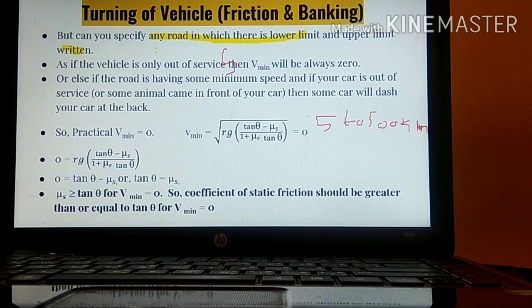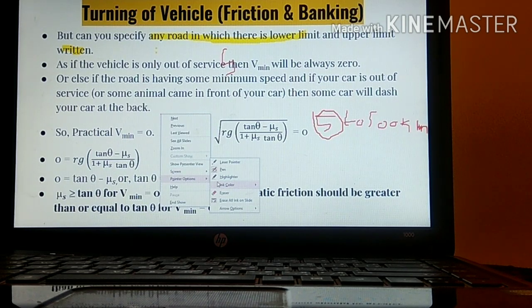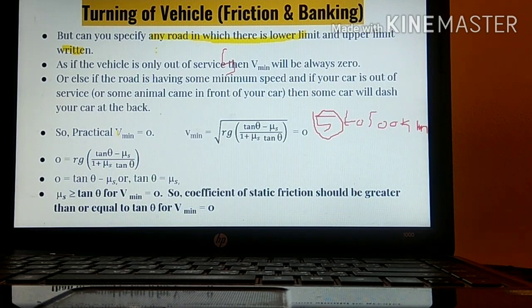but if the speed of the car is 0 meter per second, if the car is not moving, if the vehicle is out of condition, or if any animal comes in front of the vehicle, then the vehicle has to take a rest. The vehicle has to put up brakes, and if one car is coming from the back, and if the minimum speed is 5 meter per second, then the back car will dash the car that is ahead of it. So practically V min is always taken as 0.